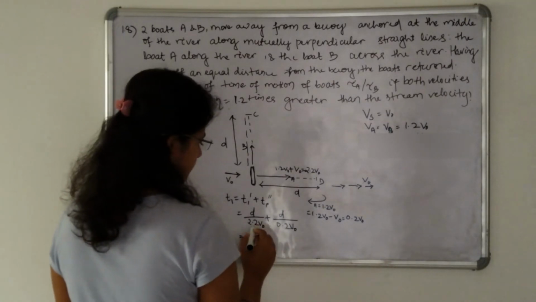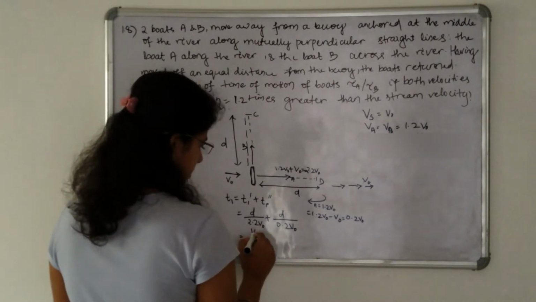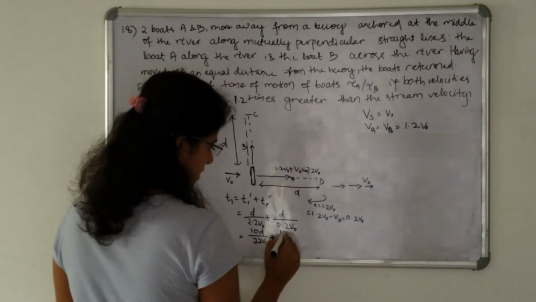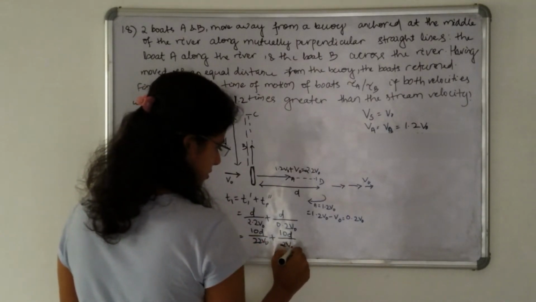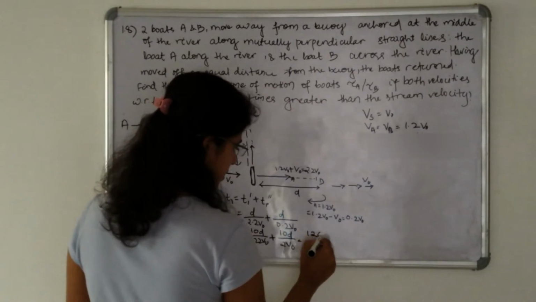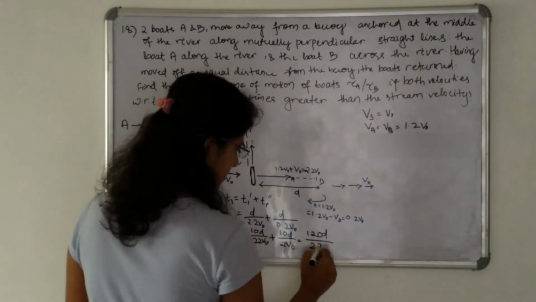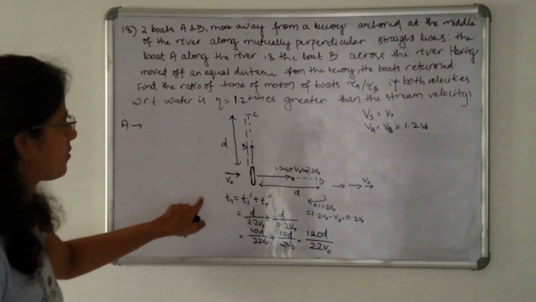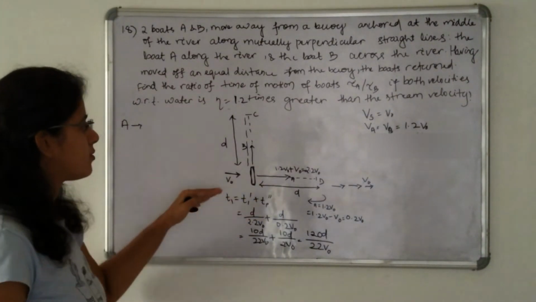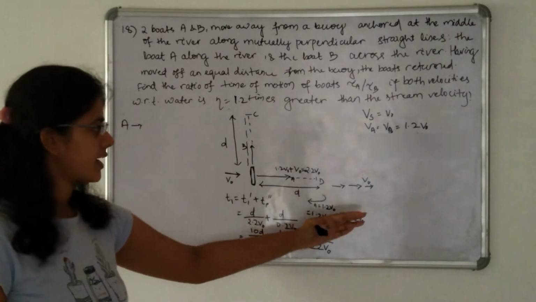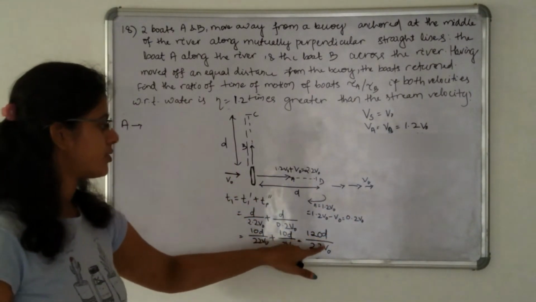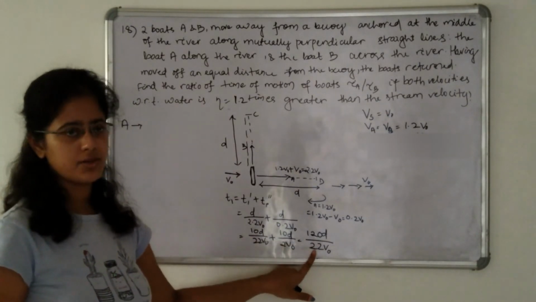So it is 10 D by 22 V naught plus 10 D by 2 V naught. So it is 120 D divided by 22 V naught. So the time required by the boat A to move to the point D and again come back to the buoy is T1 is equal to 120 D divided by 22 V naught.